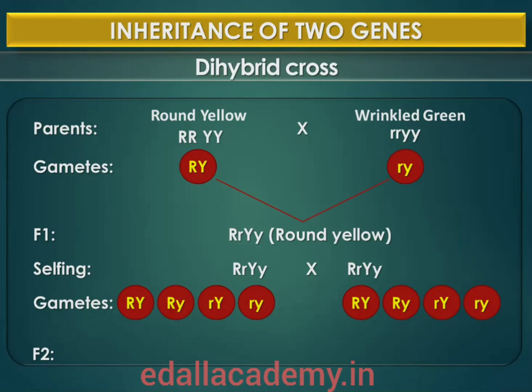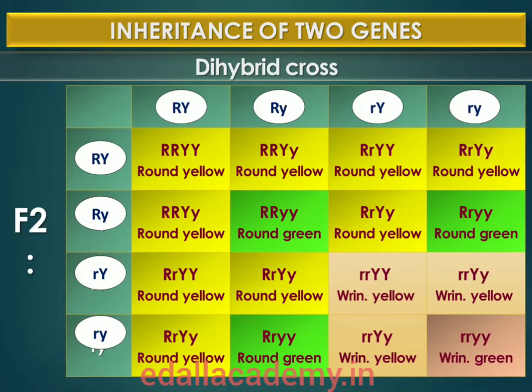The important thing to remember here is that the segregation of 50% capital R and 50% small r is independent from the segregation of 50% capital Y and 50% small y. Therefore, 50% of the small r bearing gametes have capital Y and the other 50% have small y. Similarly, 50% of the capital R bearing gametes have capital Y and the other 50% have small y.